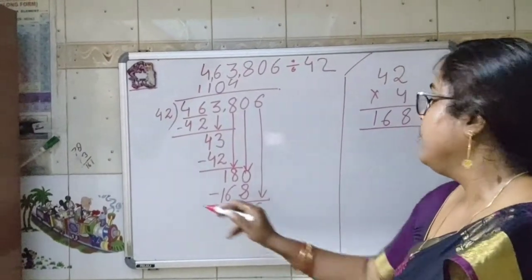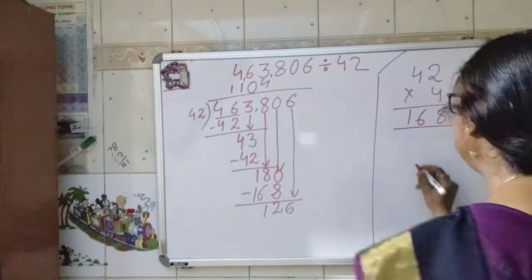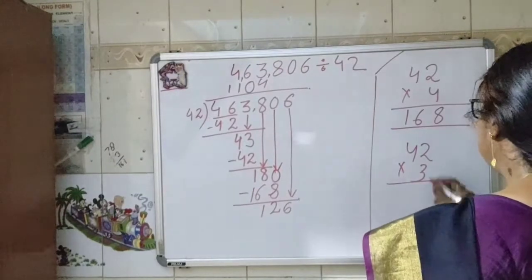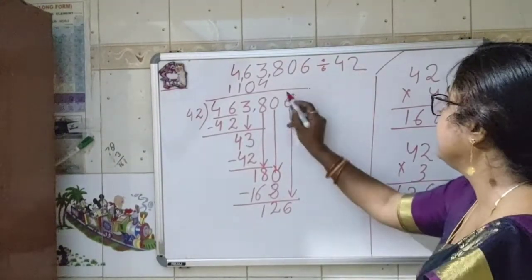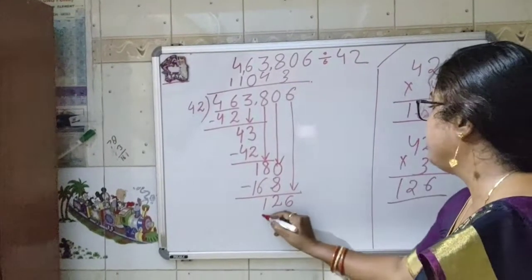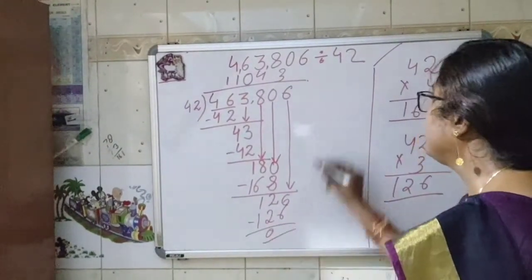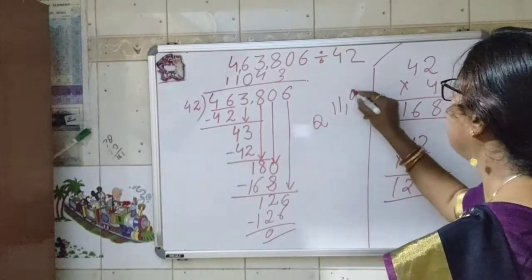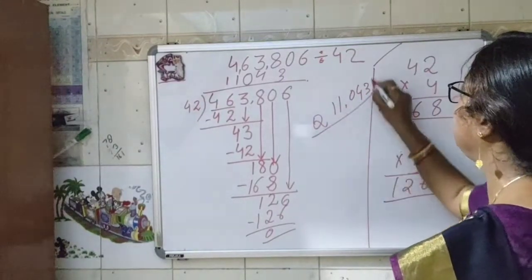126. Now, same thing, 4 3s are 12. So, 42 multiplied by 3. 3 2s are 6 and 4 3s are 12. It is 126. So, we can go by 3 times. It is 126. There is no remainder left. So, the quotient is 11,043. Never forget to mark the period.